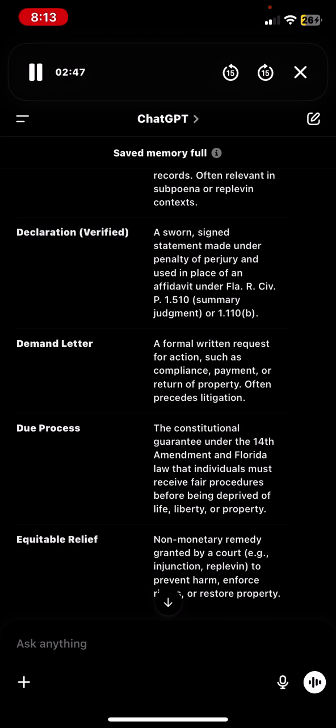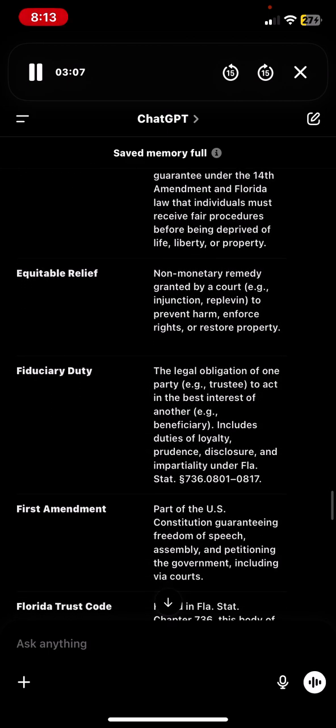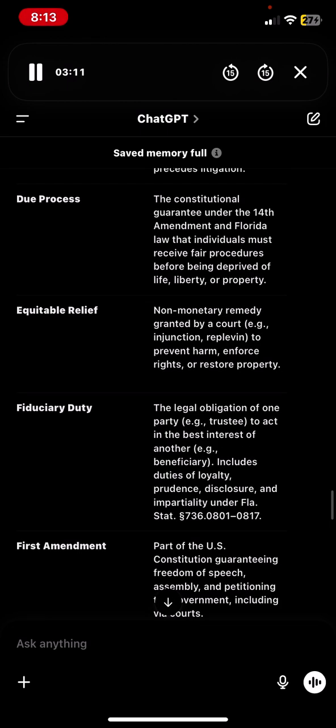Demand letter, a formal written request for action such as compliance, payment, or return of property, often precedes litigation. Due process, the constitutional guarantee under the 14th Amendment and Florida law that individuals must receive fair procedures before being deprived of life, liberty, or property. Equitable relief, non-monetary remedy granted by a court, e.g. injunction, replevin, to prevent harm, enforce rights, or restore property.